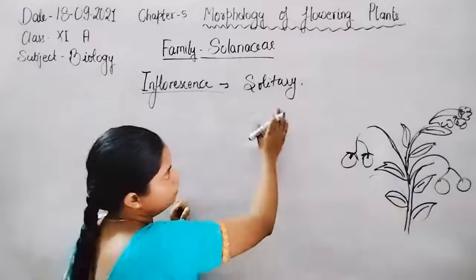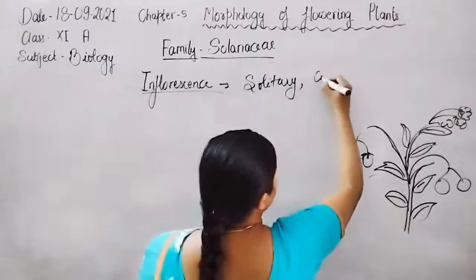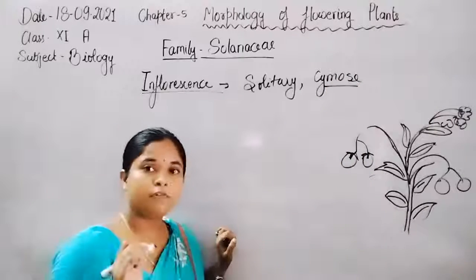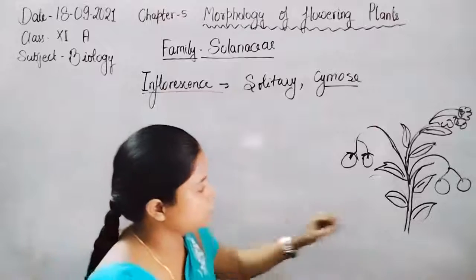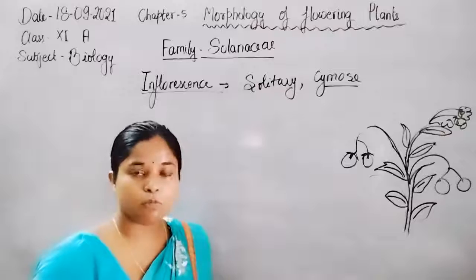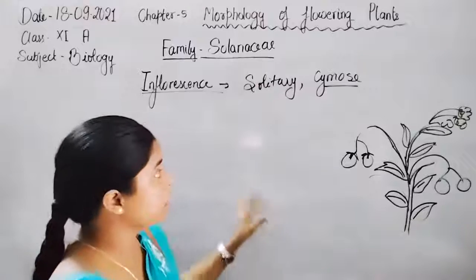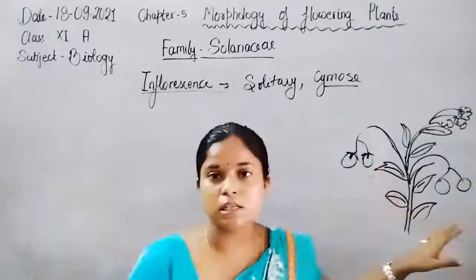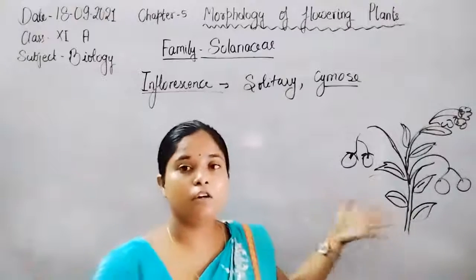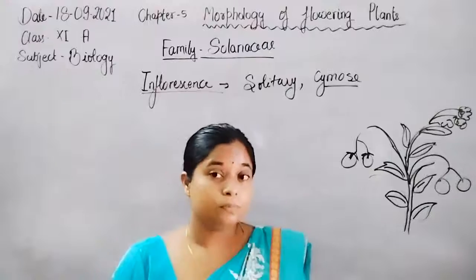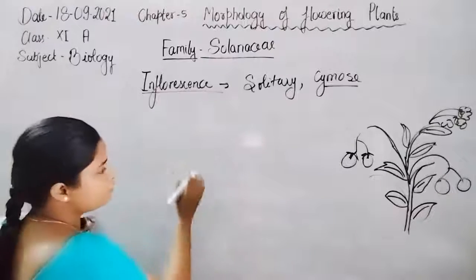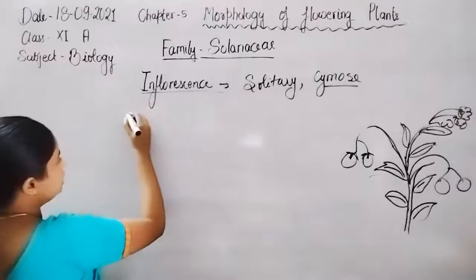Most of the flowers are solitary or cymose type, not the racemose type. In the cymose type of inflorescence, there is a basipetal arrangement of flowers. That's why cymose or solitary inflorescence is found in the Solanaceae family.